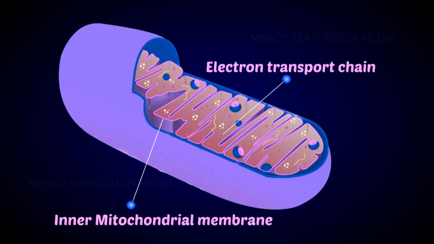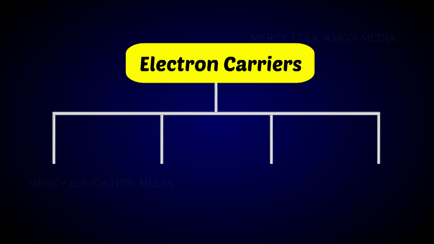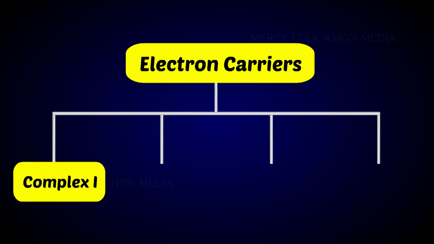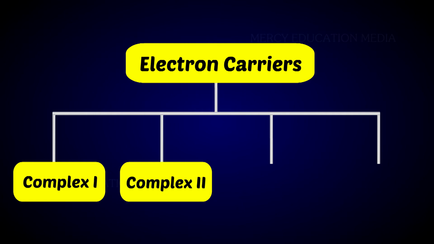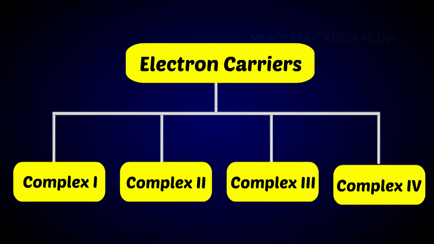The electron transports are arranged in the inner membrane of mitochondria. The electron carriers are divided into complex 1, complex 2, complex 3, and complex 4.